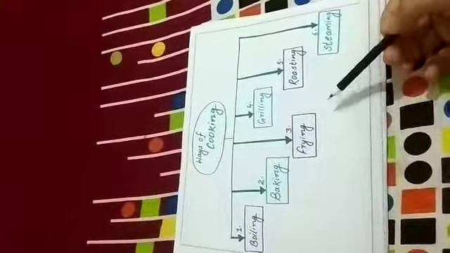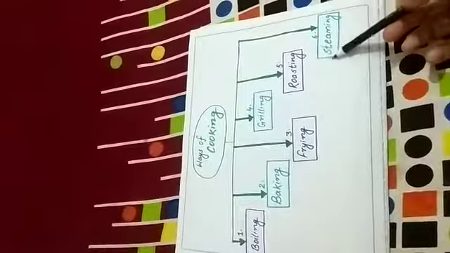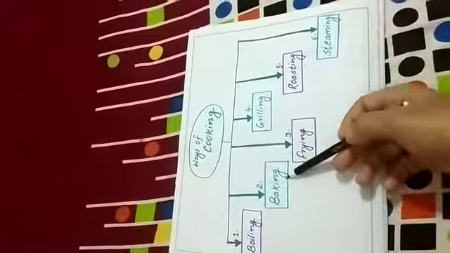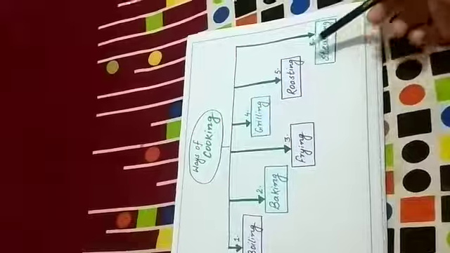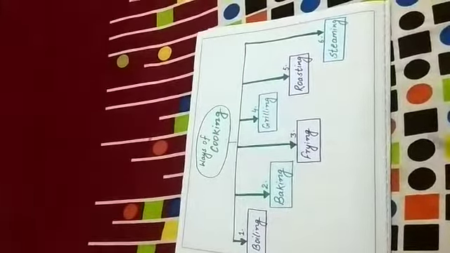So this is all about the methods of cooking. I have covered all the methods of cooking. There are 6 methods in total: boiling, baking, frying, grilling, roasting and steaming. So this is all about the ways or methods of cooking.